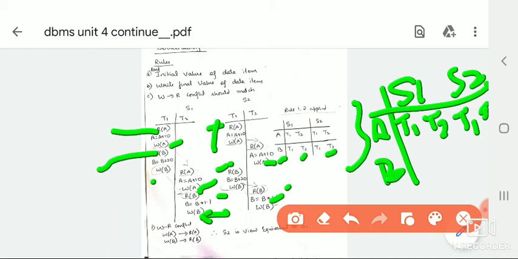So these two are matching, S1 and S2. A has T1 T2, and similarly A in schedule 2 also has T1 T2. B data item in schedule 1 has T1 T2, and similarly B in S2 also has T1 T2. That means if these two match, these two rules are satisfied for view serializability.